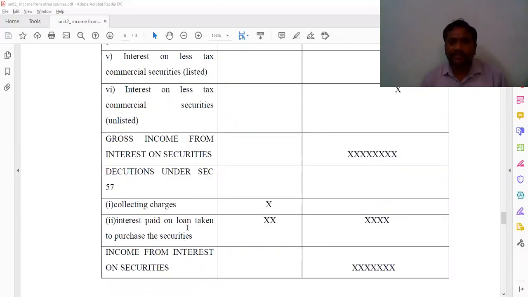And next, interest paid on loan taken to purchase the securities, if it is given in the question. Whatever the interest rate percentage is given, multiplied by the duration given, which in months we have to calculate, then we get the interest paid on the loan taken. These two will be added. From the gross income from interest, you have to deduct these deductions, then you get income from interest on securities.